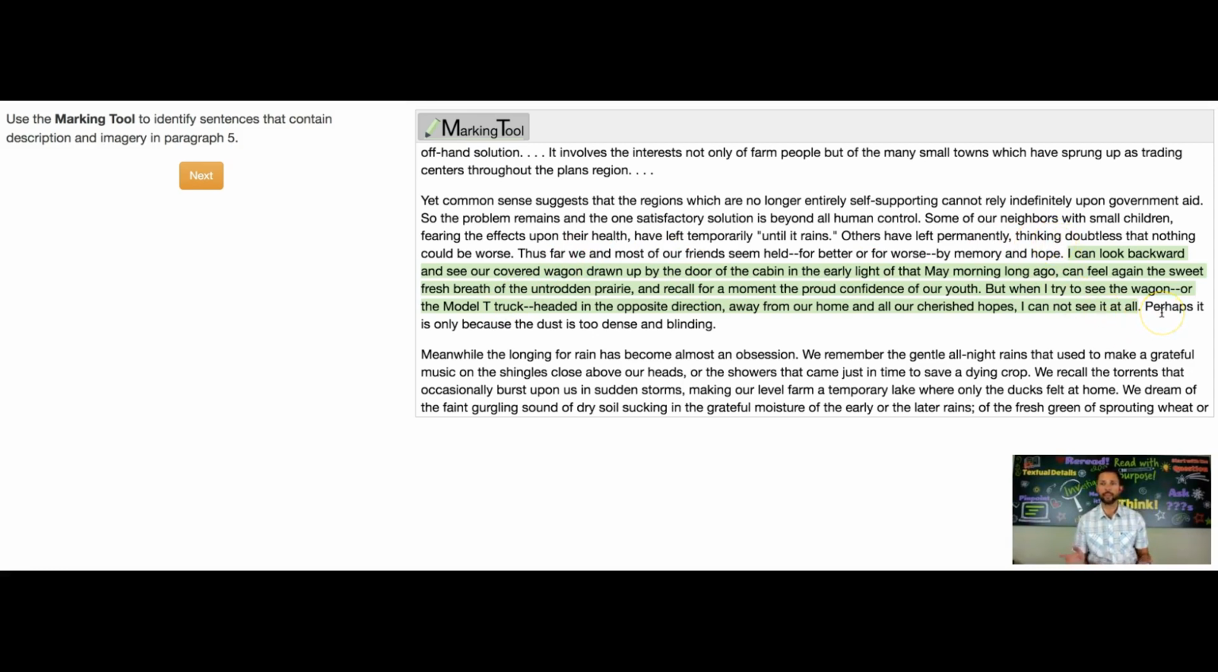And you might ask, well, what about that last sentence? Perhaps it is only because the dust is too dense and blinding. That's a really nice line, but that's not going to be the imagery or the description that we're looking for, that the dust is dense and blinding. I mean, it is a good image for sure. It's definitely good details, but it's not something that we can see. I don't know if I can see the dust is too dense and blinding, all right? But I can see that Model T truck heading away from that home, and I can see that wagon covered. So this is going to be our description here, or our imagery.